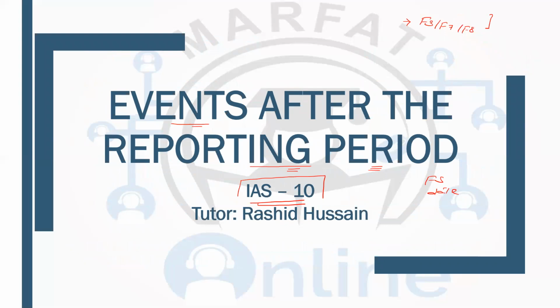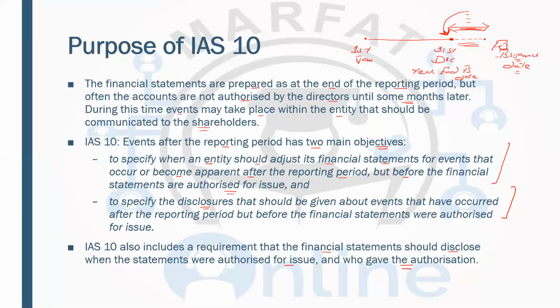Those events occurred after the year end, but somehow they have a connection with it. Now the management needs to assess whether those events require adjustment or disclosure in the current year financial statements. So this is actually a debate in IAS 10, and this is the thing we'll be looking for.